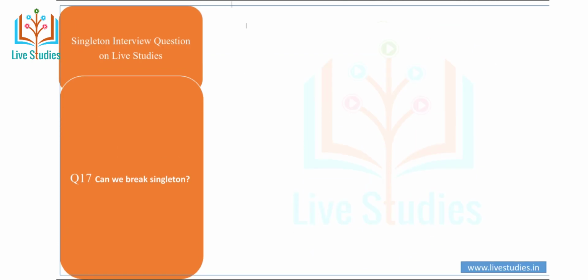Another question is, can you break a singleton? It's a very important question. The answer is yes, you can. One can create multiple objects using serialization and deserialization if the singleton class is marked as serializable.